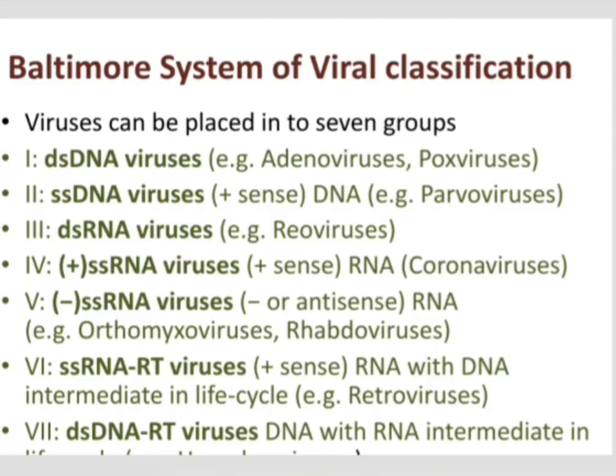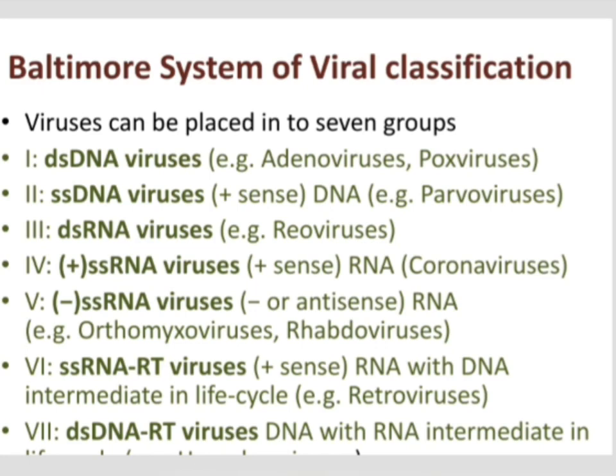And group 6 includes single-stranded RNA-RT viruses. RT virus means retrovirus. They are positive sense RNA viruses with a DNA intermediate in their life cycle. We know that for retroviral replication, they should produce a DNA intermediate to incorporate into the host genome using the reverse transcriptase enzyme. So this group 6 includes RNA viruses with a DNA intermediate in their life cycle.